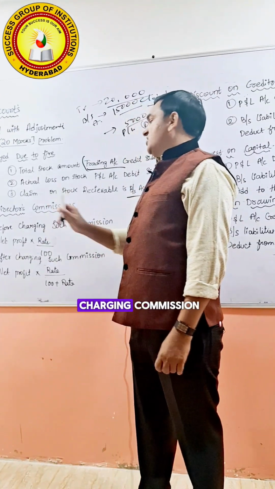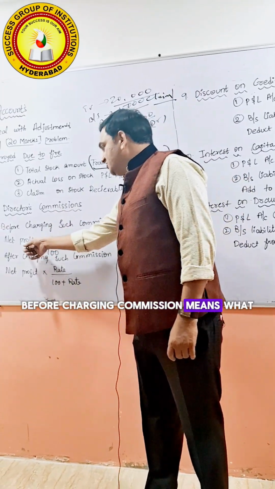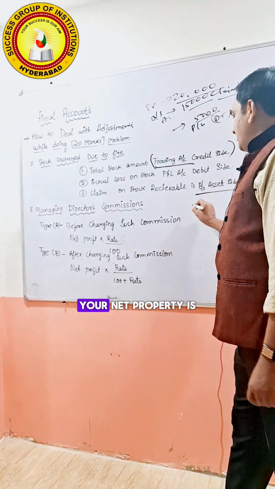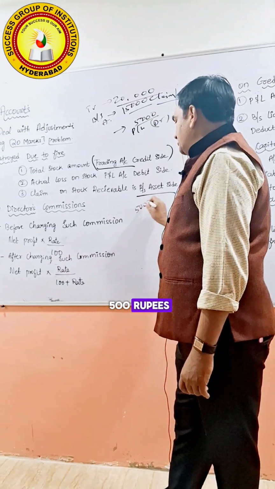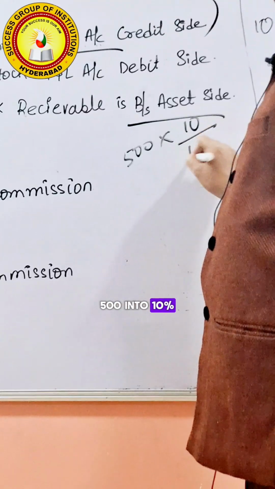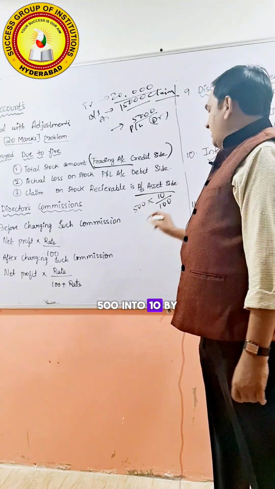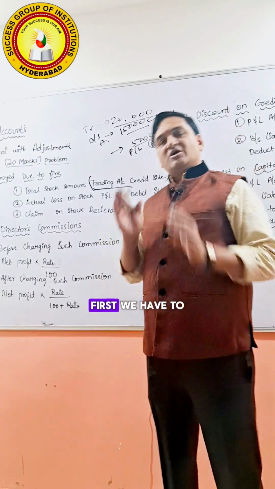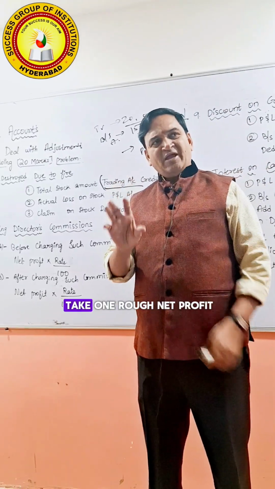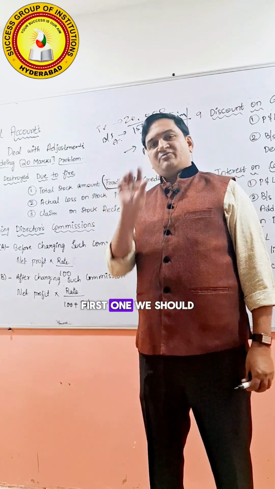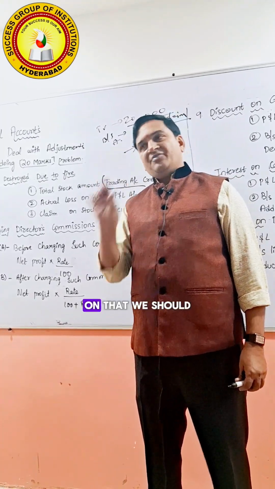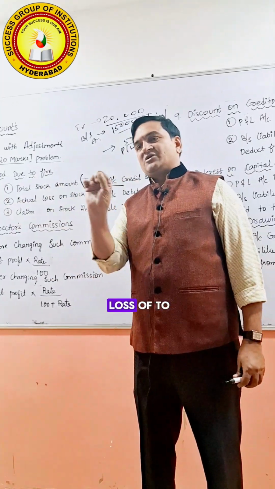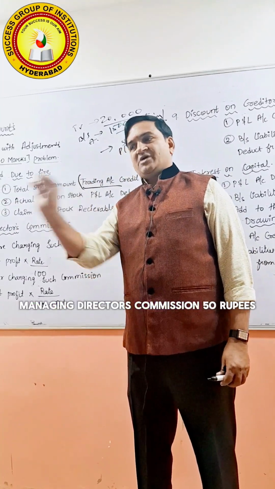If it is before charging commission, what you have to write? Net profit into rate by 100. Say your net profit is 500 rupees. 500 into 10 by 100, zero cancel, it is only 50 rupees. First we have to take a rough net profit, and on that we calculate this 50 rupees. That we again enter in the profit and loss account as managing director's commission, 50 rupees.